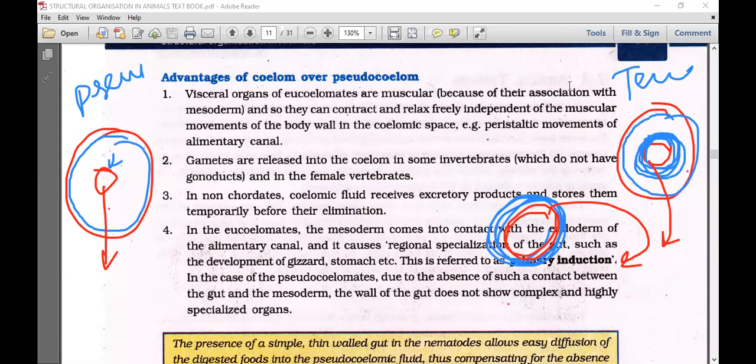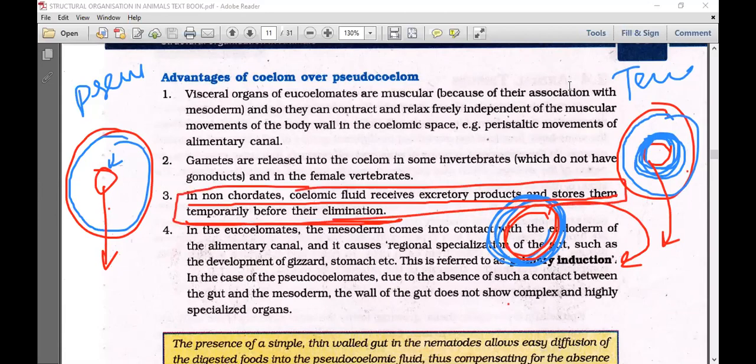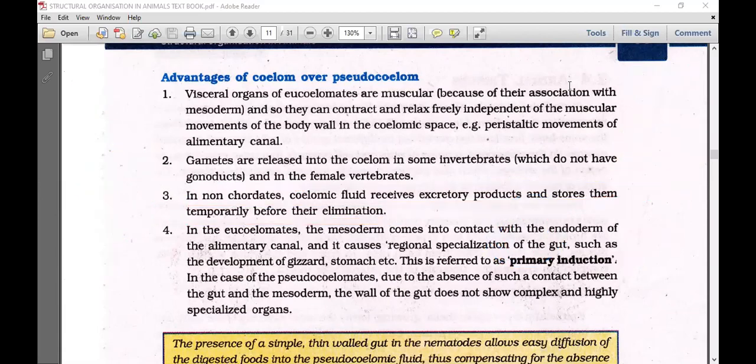Okay, so that's it. Let's see this: in non-chordates, coelomic fluid receives excretory products and stores them temporarily before their elimination. Actually, in earthworm, we can see that excretory products are released in the body cavity, and then after, they are collected by excretory organs. That is possible. In case of cockroach, completely through the body cavity, they go to the excretory organ. We'll discuss them in detail when we go to the earthworm and cockroach. So just we have a line here. Finally, we are closing the coelom here.